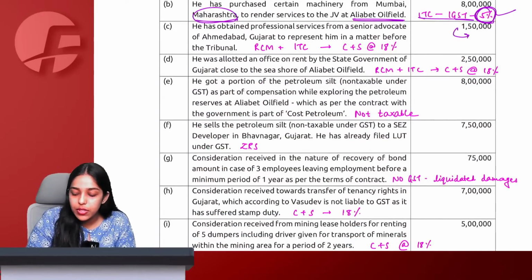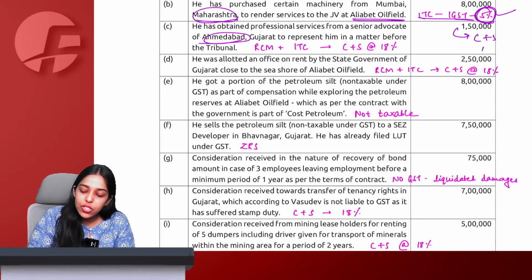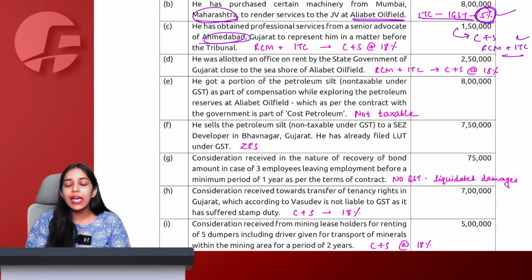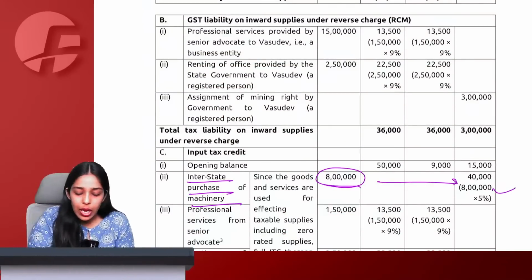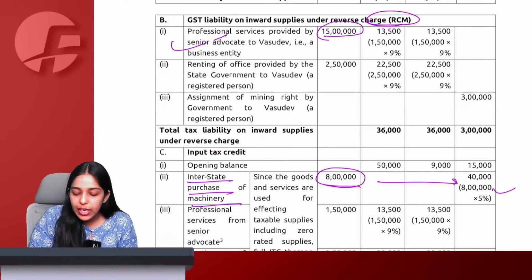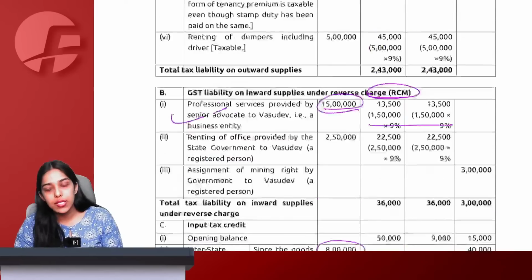So 1,50,000, the advocate is also from Gujarat. You are also in Gujarat, which means CGST plus SGST RCM you will pay, and CGST plus SGST ITC you will also get, on 1,50,000 into 18%. So here advocate RCM 1,50,000 into 18% CGST plus SGST, and also I will get credit of the same.